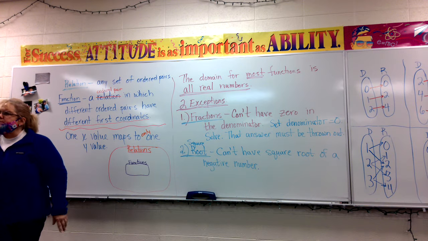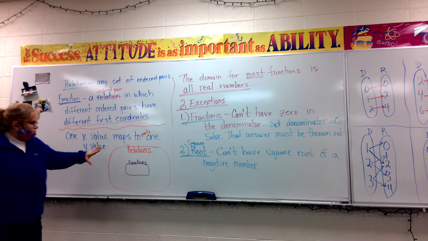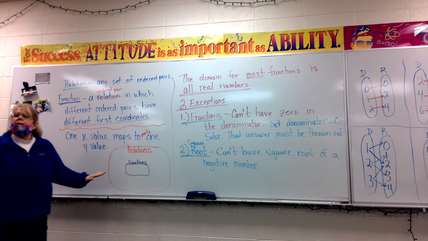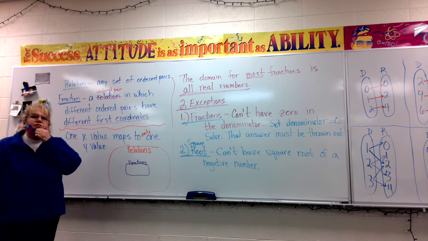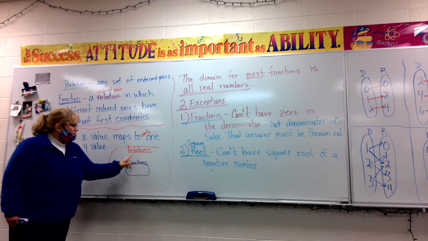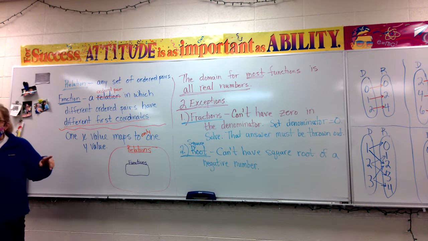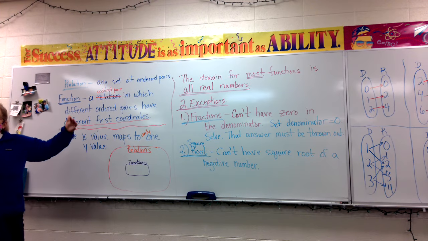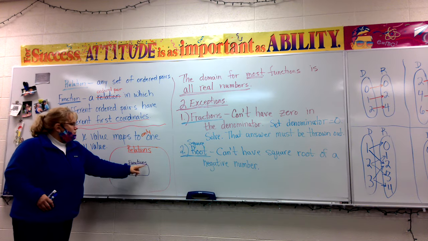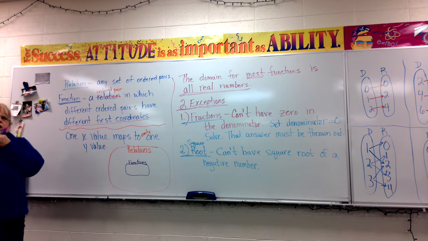Nothing special about it, it's just ordered pairs. So you have this big group of relations, a big group of ordered pairs. And inside that group is a special little group of ordered pairs called functions. So any ordered pair is a relation. Inside a special group of ordered pairs is called functions.